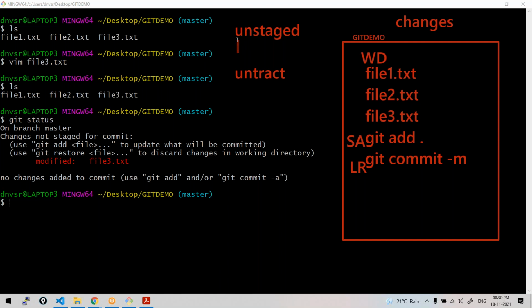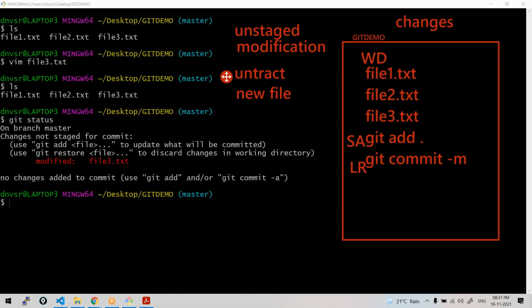Now, unstaged changes means it's not a new file. The file is already there in the local repository. It was added, it was committed. Some modifications will be seen as unstaged changes. Untracked will be shown for a new file, which is not at all staged and committed. That's the difference between unstaged and untracked. If it is a new file you just created and you check the status, it will be shown as untracked.